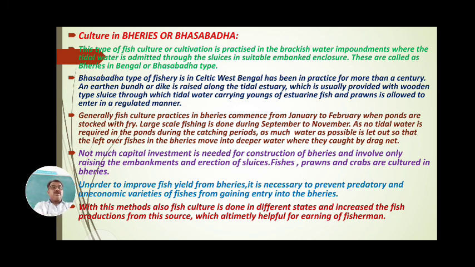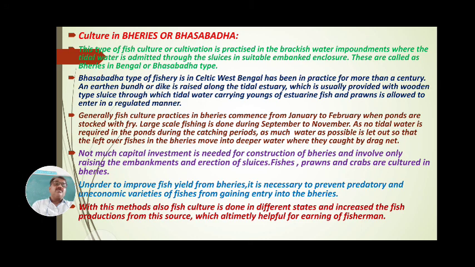As much water as possible is let out so that the leftover fishes in the berries move into the deeper waters, where they are caught by a drag net, or by different types of net. Generally, fishes are cultured in berries from January to February, when ponds are stocked with fry, and large scale fishing is done during September to November.